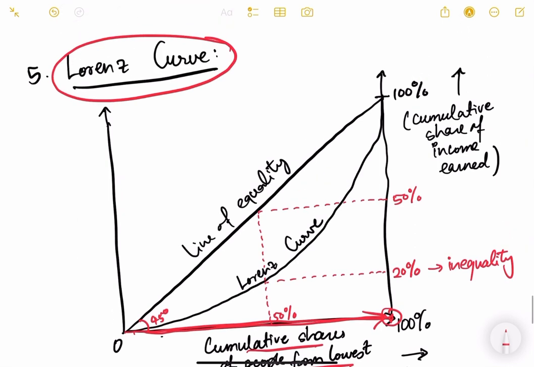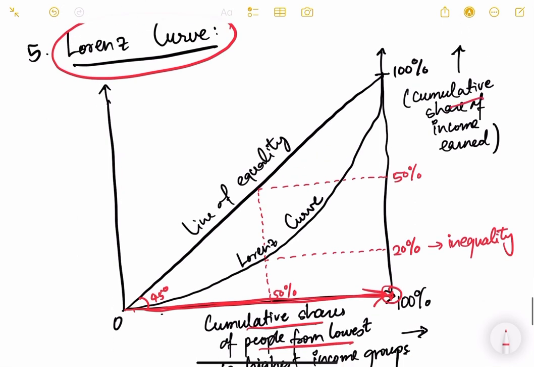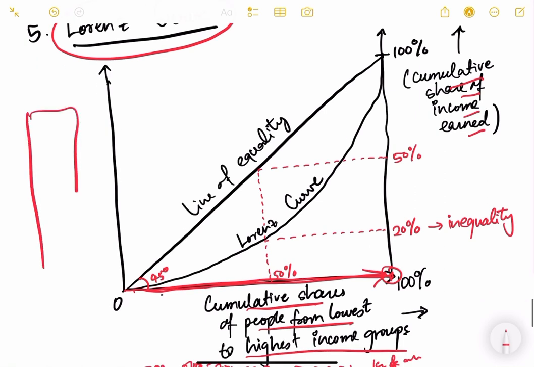And on the y-axis we have the cumulative share of income earned. Okay, so of India's total national income, say this is the lowest 5% income, this is the 10% income. So here it will be the cumulative share of income. Now this is known as the line of equality. So see, line of equality, why? Because it is a 45-degree line, meaning what?